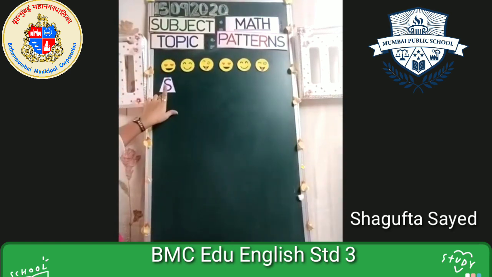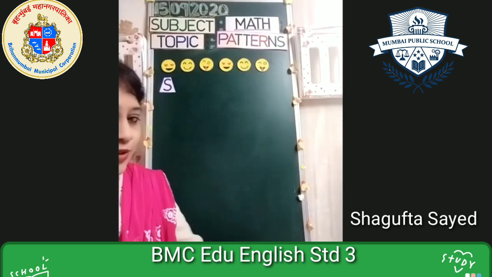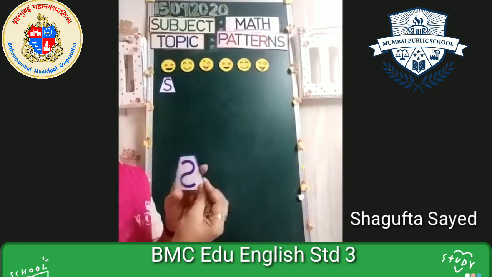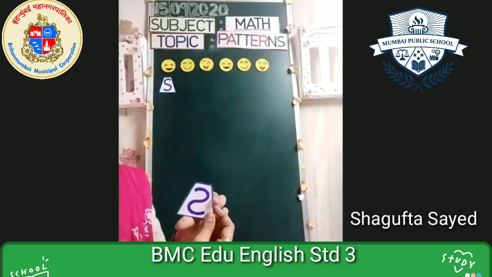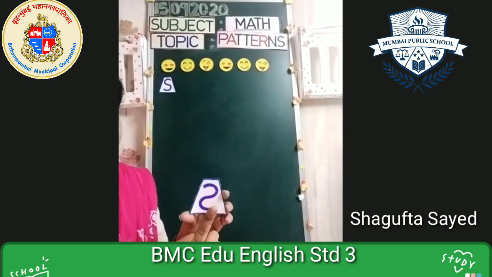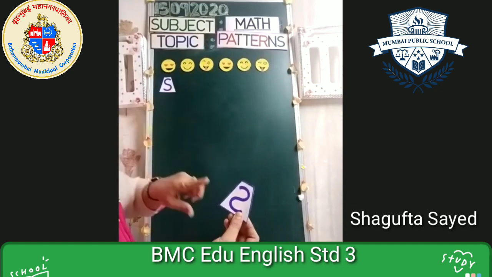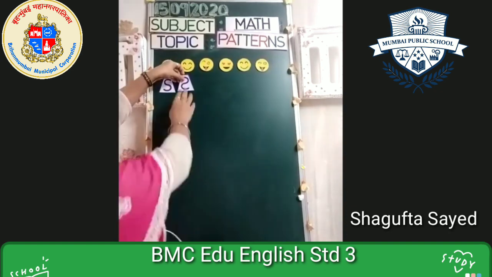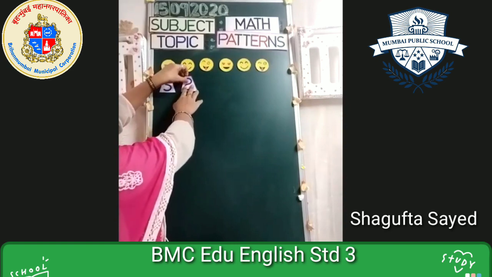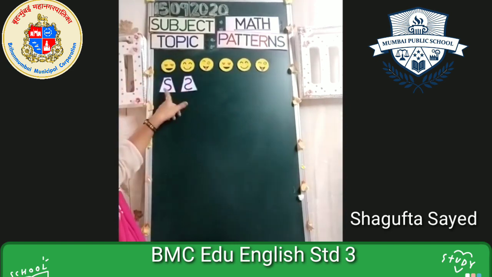Now, after this S, I want a mirror image for this. What do you mean by mirror image? Now this is S, तो S का जो उल्टा हो गया है. Can you see? This is not a proper S. This is the mirror image for the S. Now I want to show the pattern of the letter S and the mirror image S. So I have pasted it here. Can you see? This is opposite. Both S are opposite. This is the proper S, the letter S, and this is the mirror image.